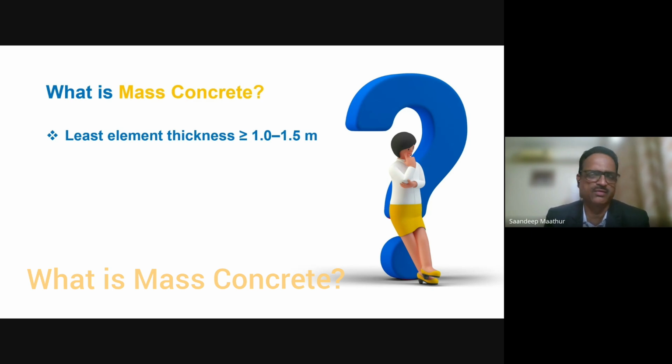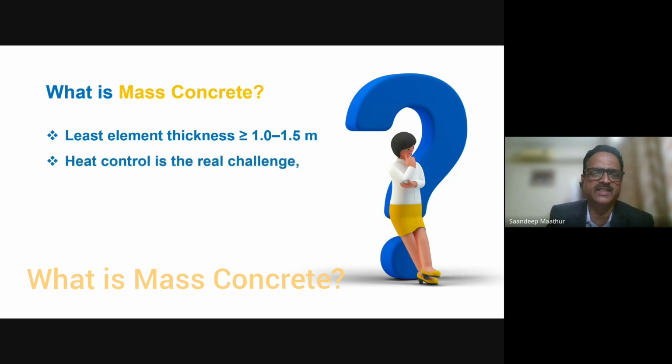Don't confuse yourself that mass concrete means it has to be 5,000 cubic meter or 10,000 cubic meter. A wall can be mass concrete, even a column with a least element of 1500 mm. If a column is 2300 into 1500, it is a mass concrete column.